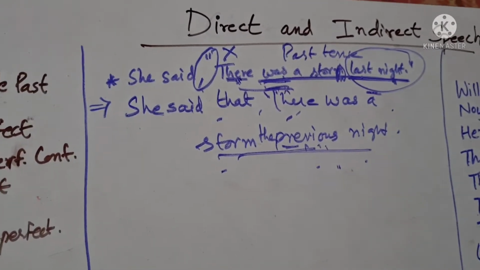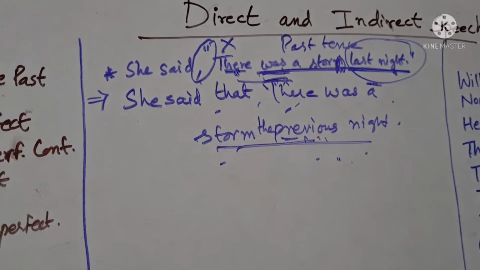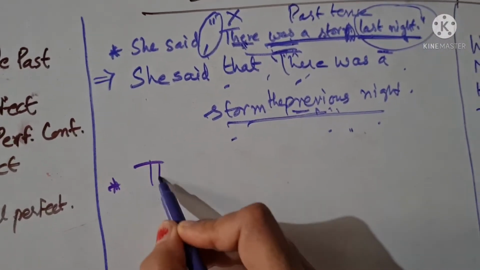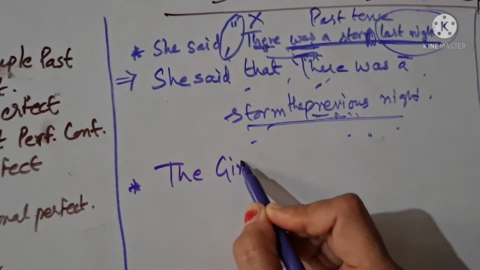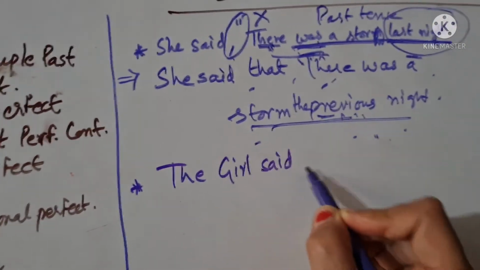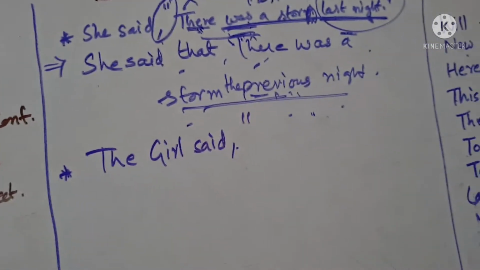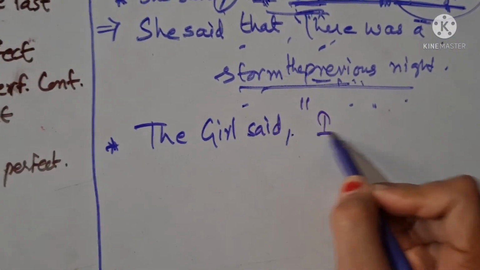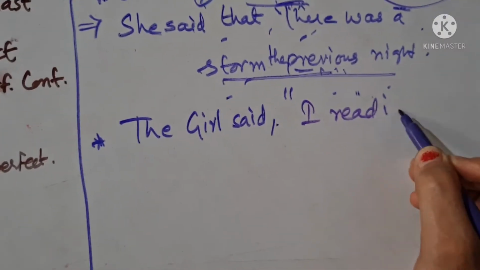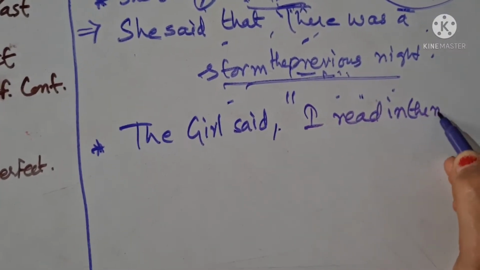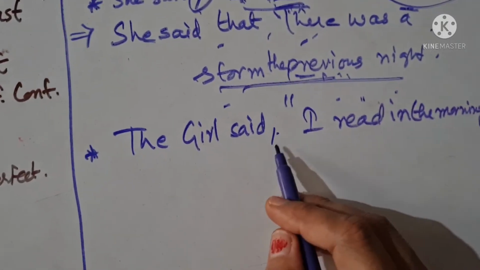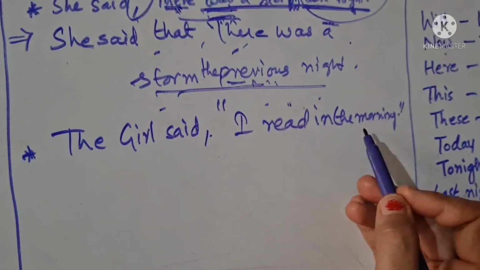Okay, I'll give you a sentence. Everyone write it down and try to change it, right? Everyone please write. The girl said. If you want to write, you can write. If you want to just try with me, you can try also. So the girl said, I read in the morning. I repeat, the girl said, comma, inverted commas, I read in the morning.